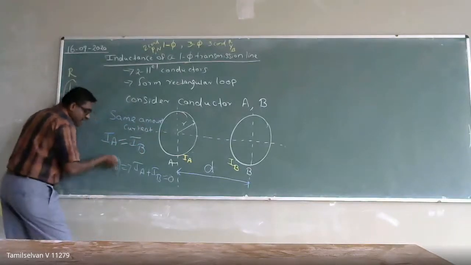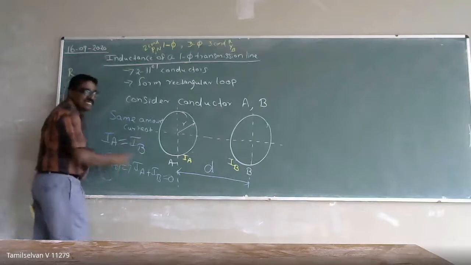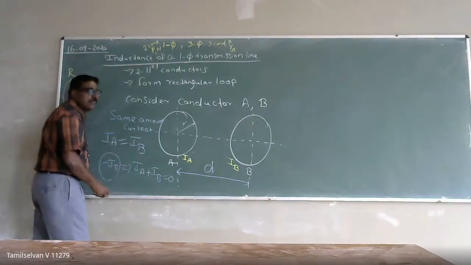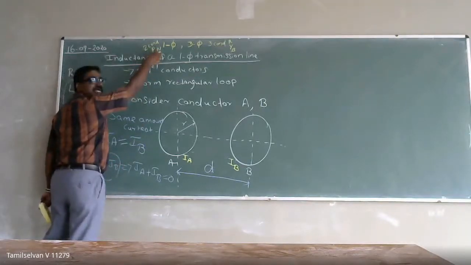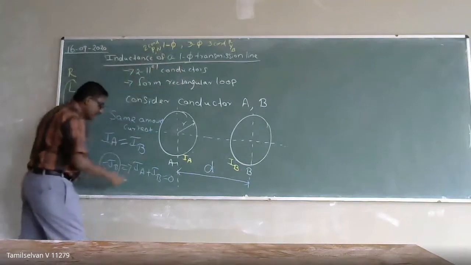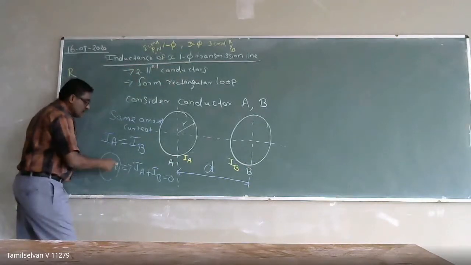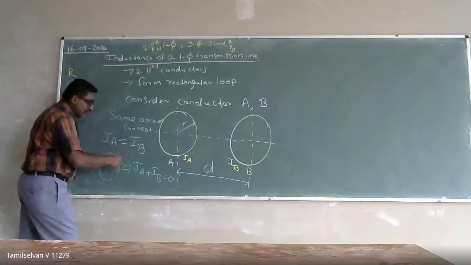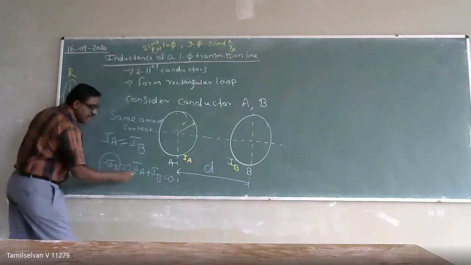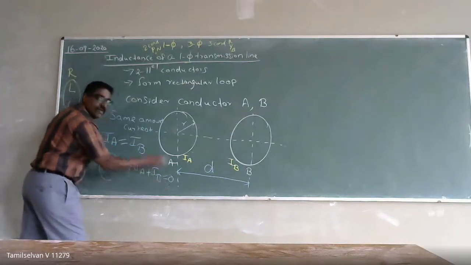But the IB current is going to be in the opposite direction. The current direction is going to be opposite because the other conductor acts as the return path. So remember, IA will be equal to minus IB. It means IA plus IB will be equal to 0.